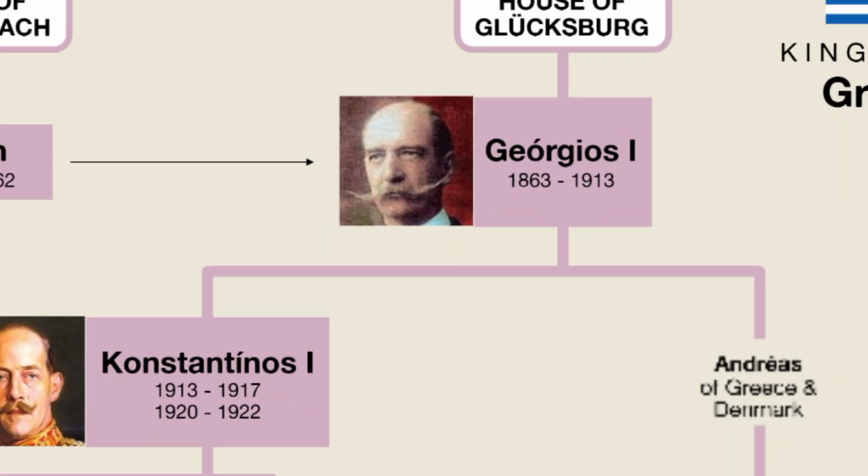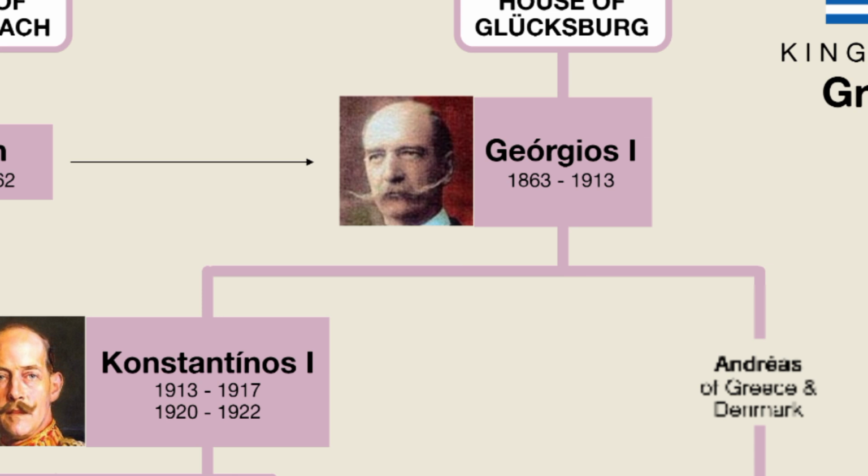Upon Otto's deposition, the assembly had to find another person to take the throne. The Greek people still wanted a monarchy rather than a republic though, so they offered Prince Alfred, second son of Queen Victoria. However, she rejected the offer. Eventually, the Greeks and great powers winnowed their choice to Prince William of Denmark, who had received 6 votes in the plebiscite. Aged only 17, he was elected king on March 30, 1863 by the Greek National Assembly under the regnal name of George I, Georgios I in Greek. He was proclaimed King of the Hellenes, instead of King of Greece, which had been Otto's style.